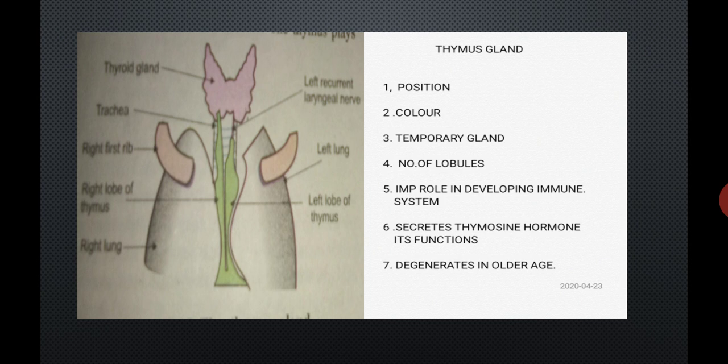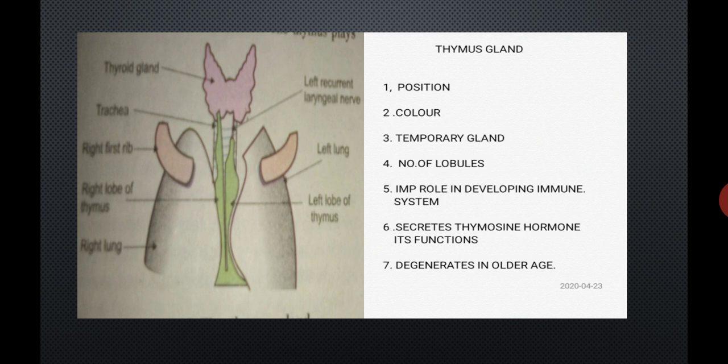Number 5, this gland plays an important role in the development of the immune system. You are given a give-reason question: the thymus gland plays an important role in the development of the immune system. This is because this gland secretes one hormone called thymosin.